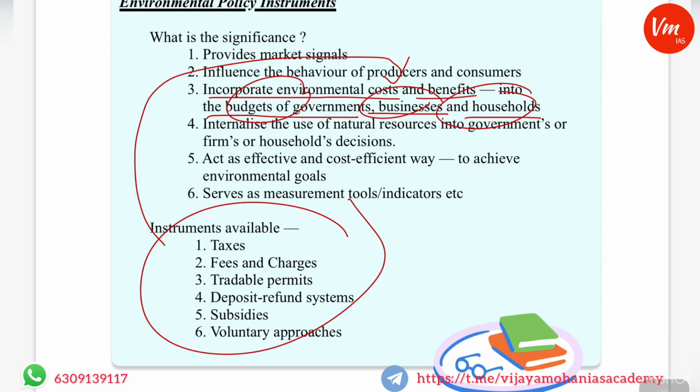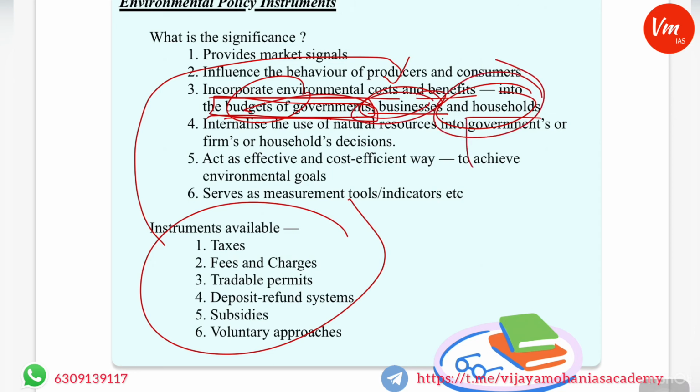It means that if taxes, fees and charges are increased on certain polluting products, or if taxes are reduced on products which promote the environment or the sustainable use of resources, then there is a change in the budget of the governments. There will then be a reflection of sensitivity towards environmental issues in the budgets of governments, businesses, and even at the household level.